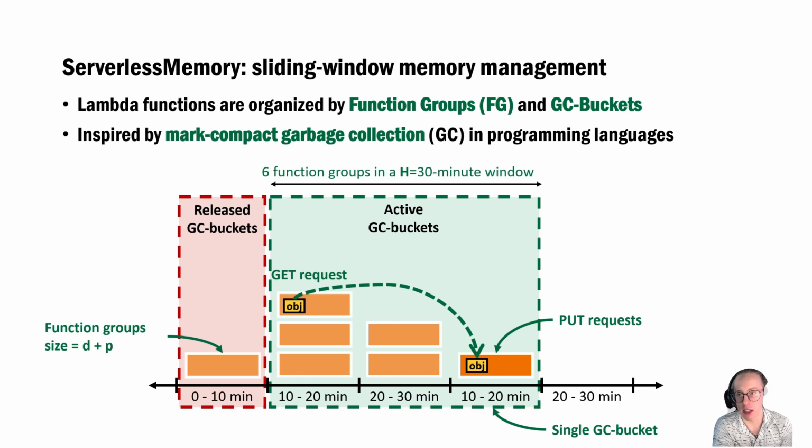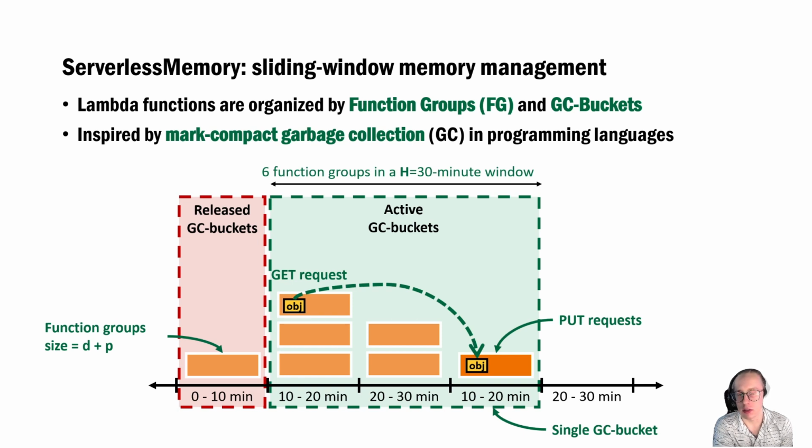Recall that when an object is accessed, it is moved to the most recent function group. This implies that objects in older function groups created at least h minutes ago have not been accessed and thus can be released. Specifically, the entire function group, including all serverless functions in that group, is released. Releasing memory does not require any explicit action on our part. We simply stop pre-warming the serverless functions to be reclaimed.